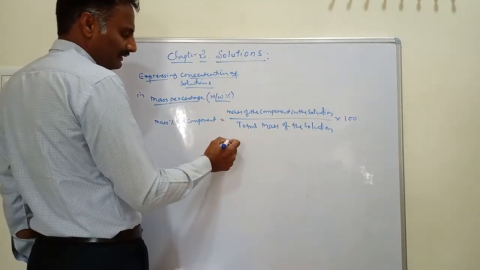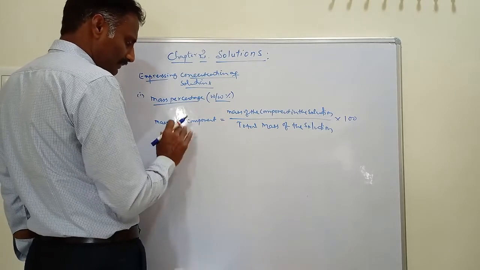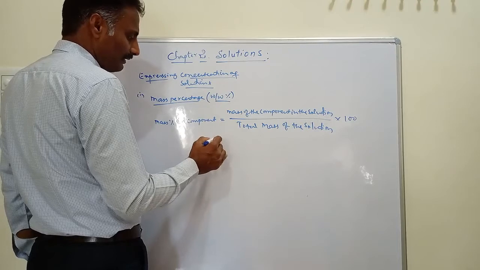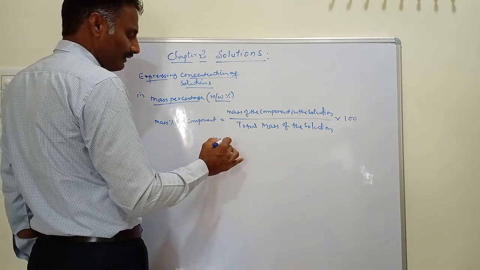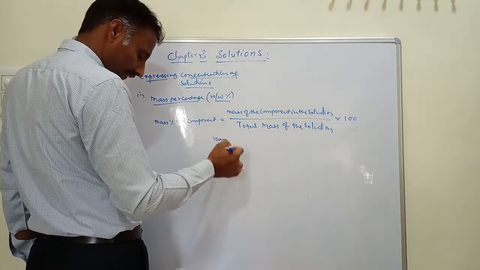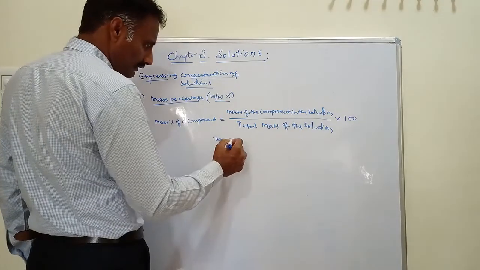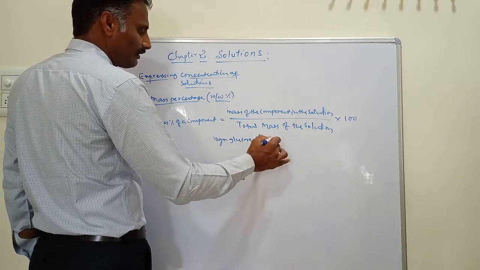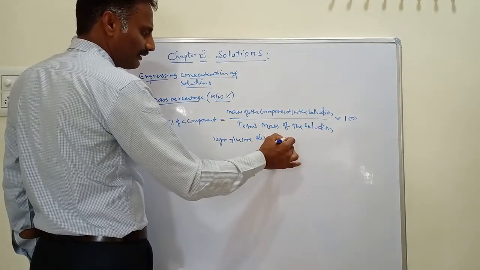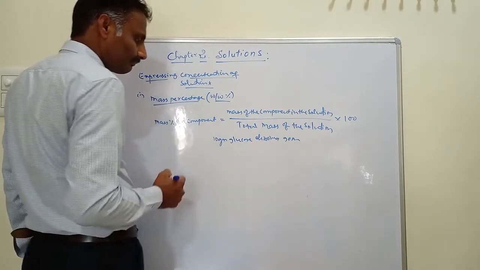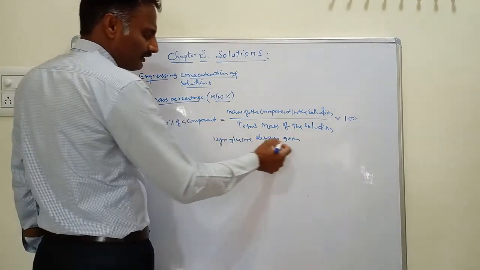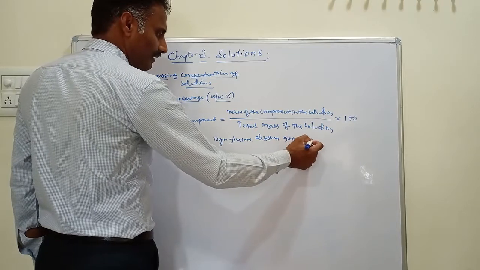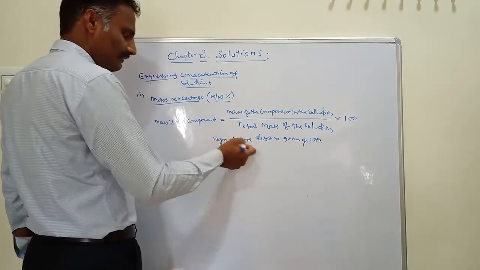For example, this is mass by mass. If you dissolve 10 gram of glucose in 90 gram of water, then what is the mass percentage of glucose?